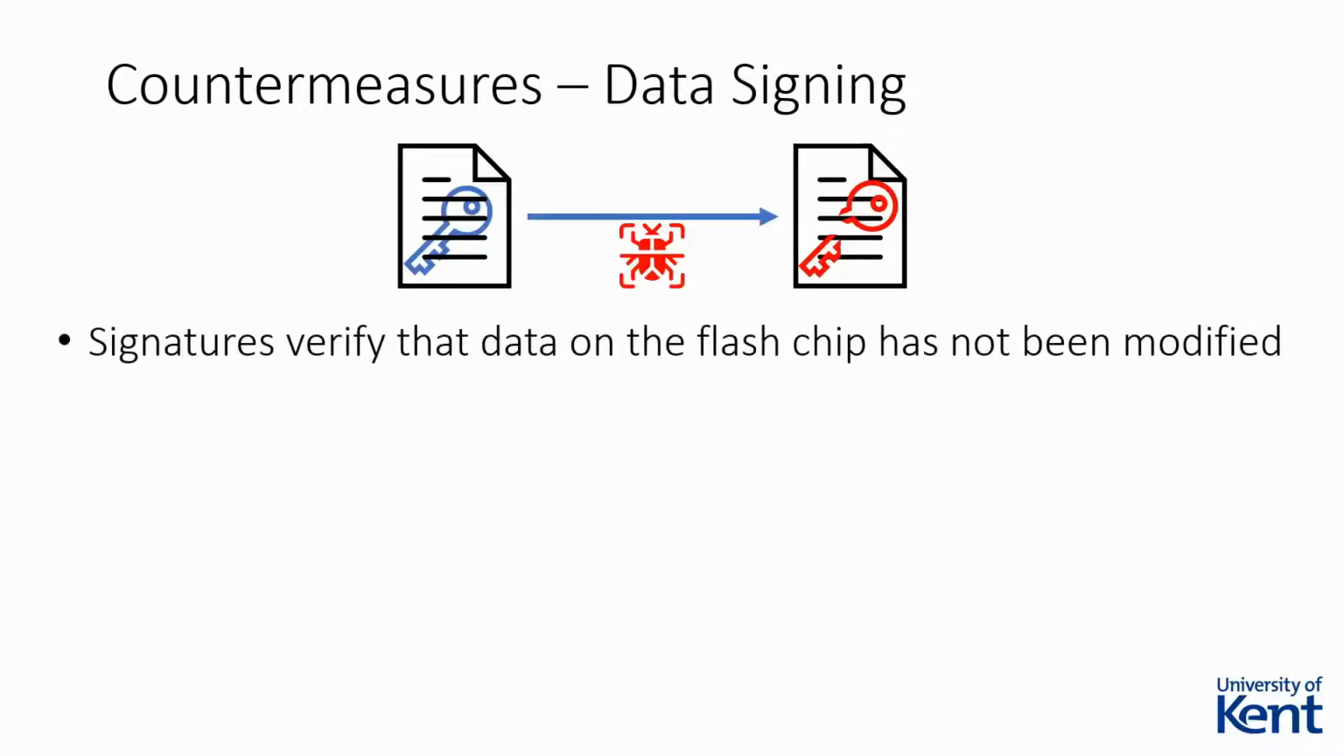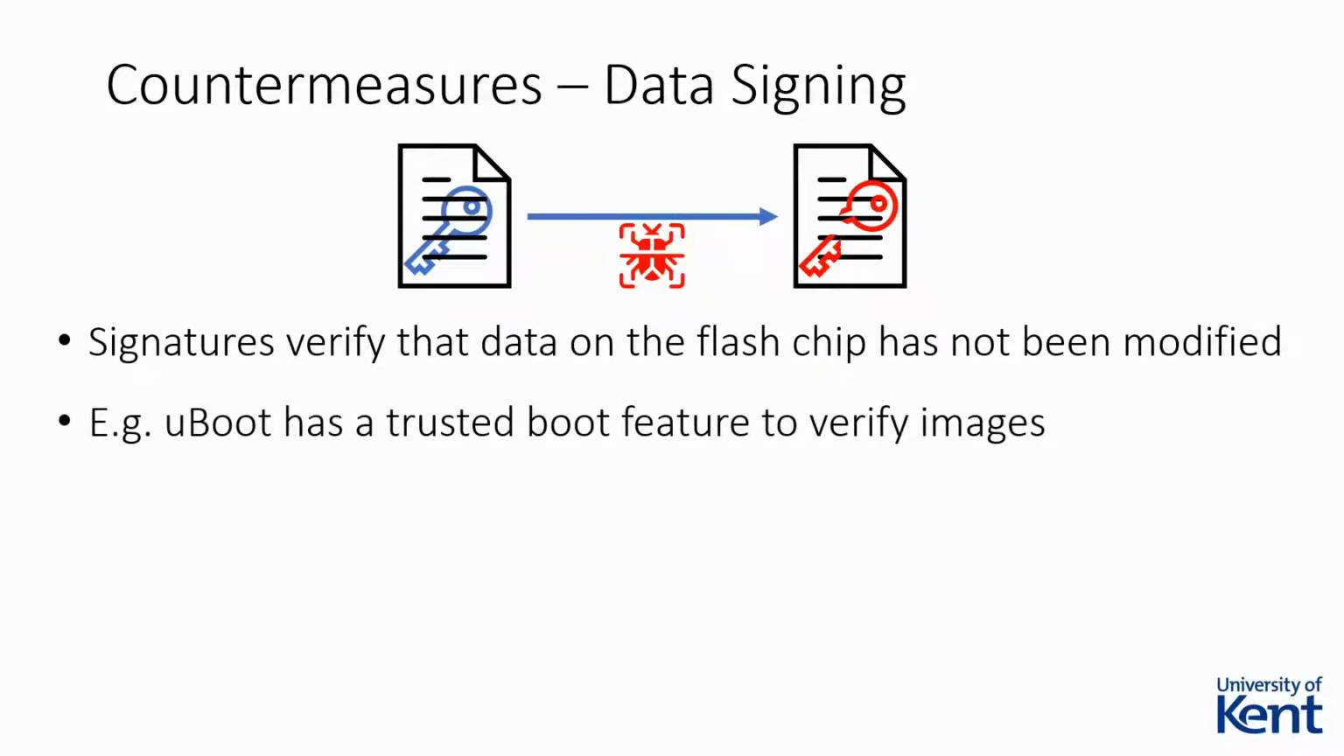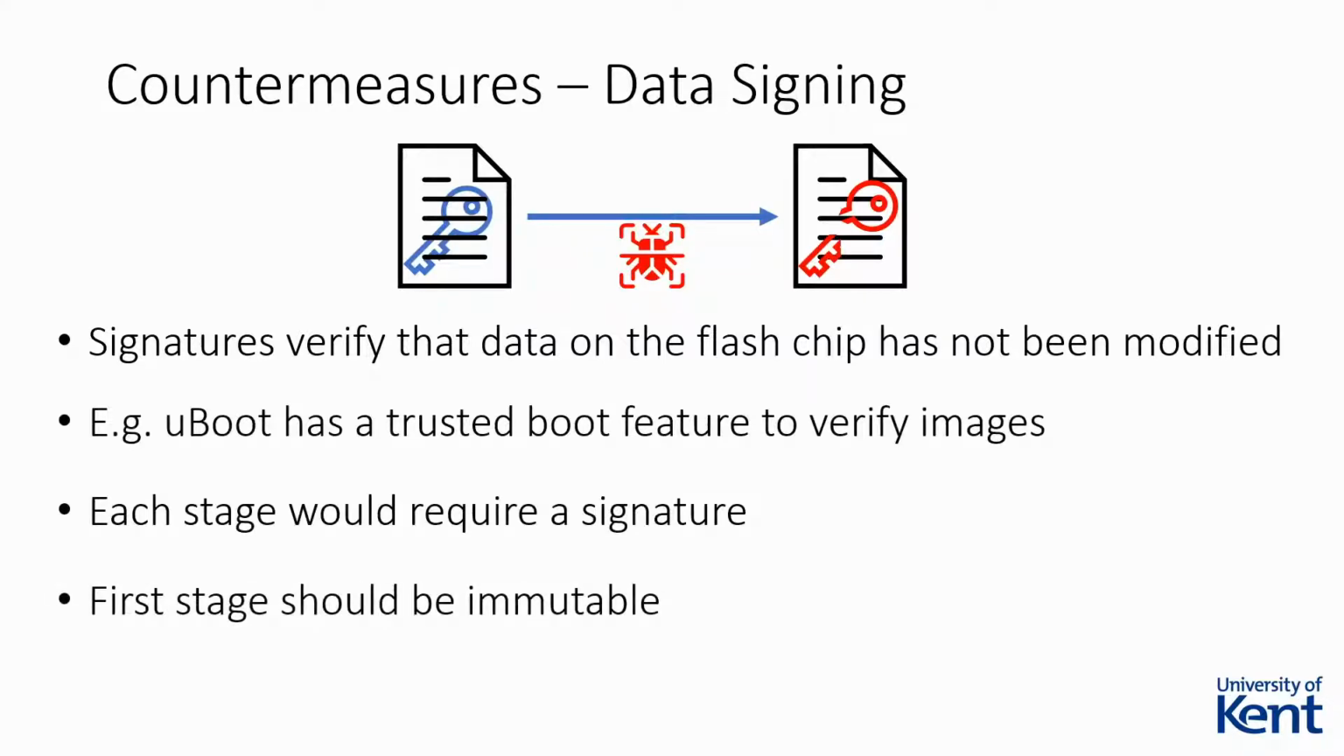Signatures can be used to verify that data stored on the device has not been modified by an unauthorized party. Unless the attacker has access to the required private keys, they will not be able to make signatures of their own. U-Boot, for example, has a trusted boot feature to verify images before it begins the boot process. Each stage will require a signature so that the device can create a chain of trust. It should be noted that, if possible, the first stage should be immutable such that the attacker cannot corrupt the boot process.